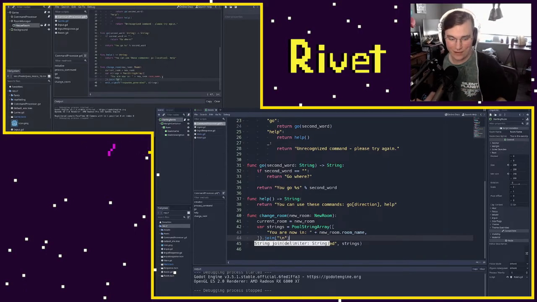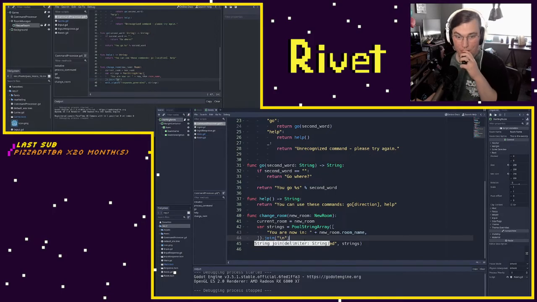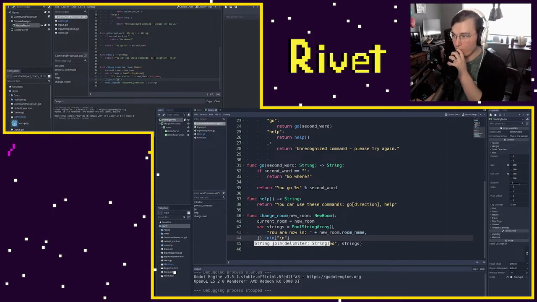For every value in the array, the new line escape sequence is going to add a new line ahead of it, which means that when it gets shown to the user, it'll be like hitting the enter key. It'll be the next line down. And so this is going to let us format our strings very nicely, even though we've got multiple. It's going to join this array into a single string with new line characters in between each separate message.